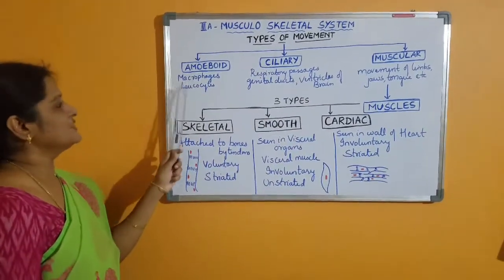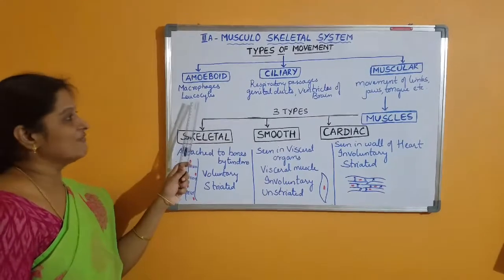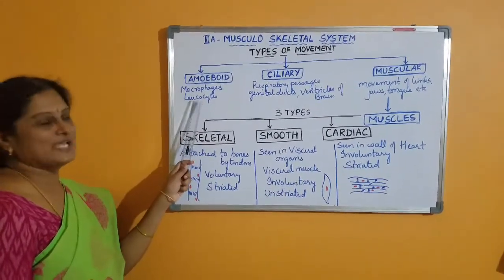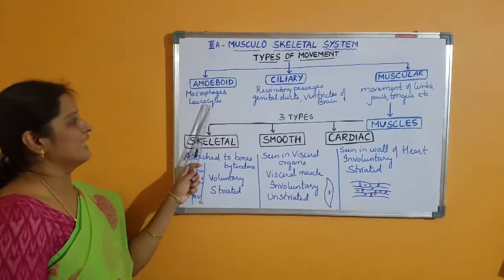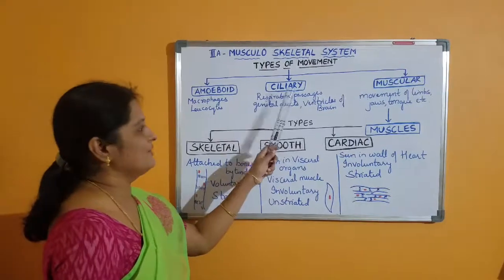Amoeboid movement is shown by blood cells like macrophages and leukocytes, where they give rise to pseudopodia just like in amoeba, and they are going to engulf the foreign materials. And the second one is the ciliary movement.